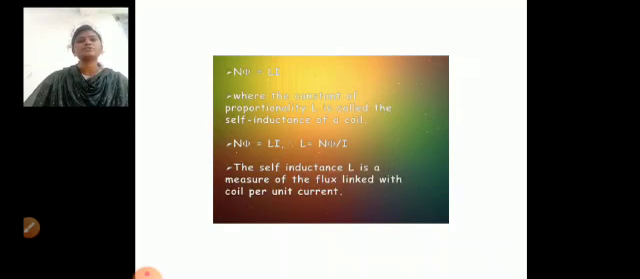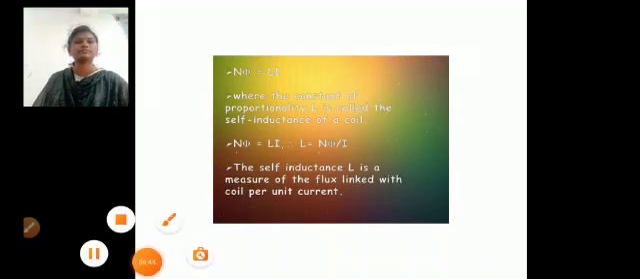When we remove the proportionality sign, there will be a proportionality constant, the self-inductance. So N phi equals L I, where the constant of proportionality L is called the self-inductance of the coil. So we can write L equals N phi by I. The self-inductance L is a measure of the flux linked with the coil per unit current.